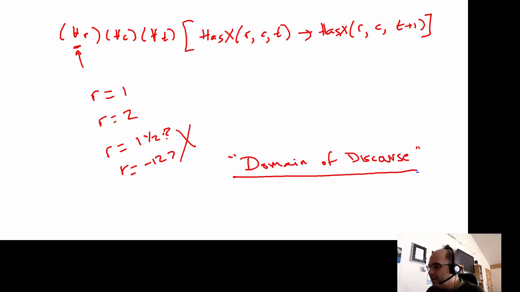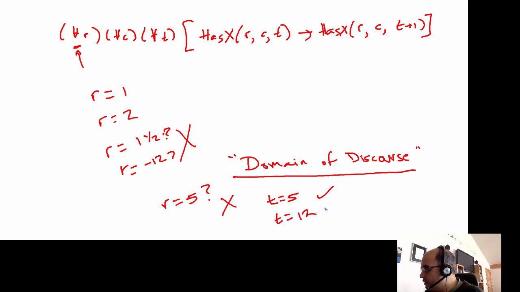Okay. Now, even that's not quite enough because, for example, how about integers like r is equal to 5? No, we can't do that because it turns out that we only have 3 rows. Okay. How about time is equal to 5? Yes, that's actually okay, right? Because there's 9, or actually 10 different time slots from 0 to 5. So how about time is equal to 12? No, that's beyond our domain of discourse. That doesn't apply.